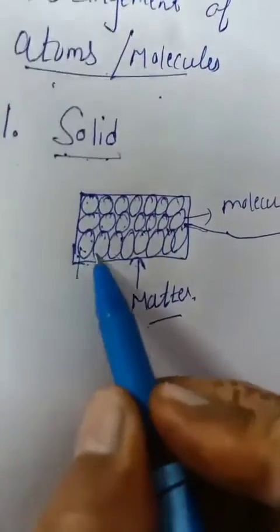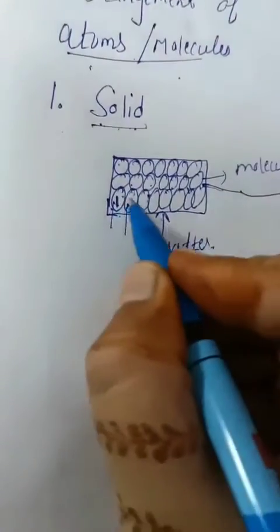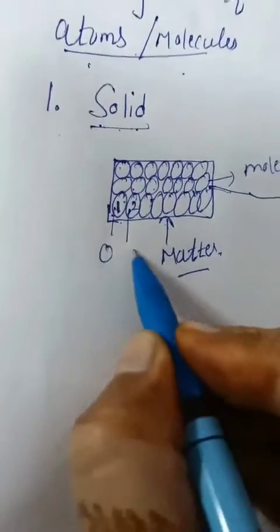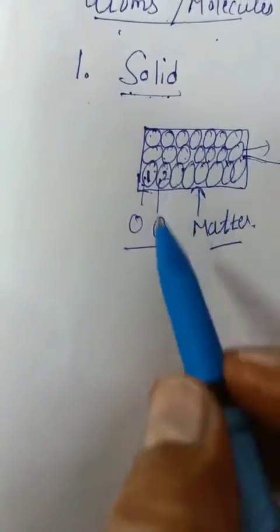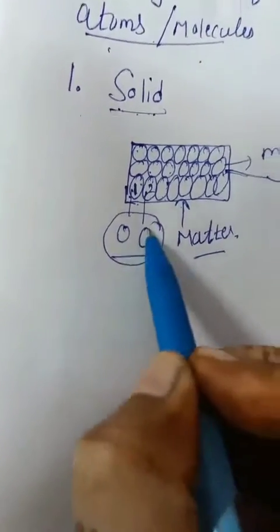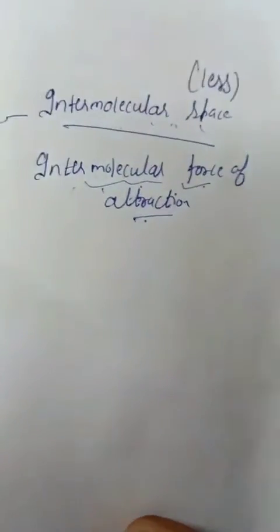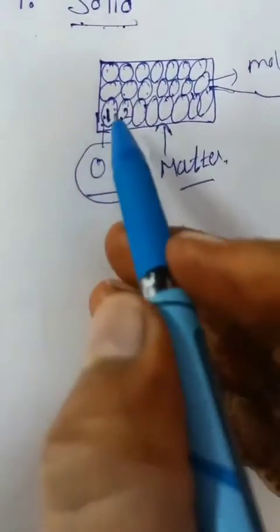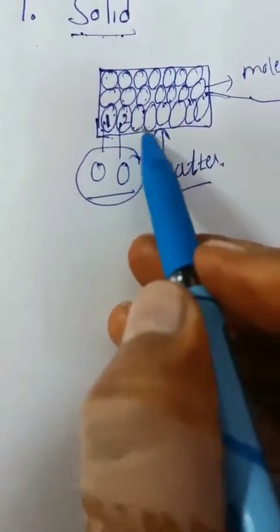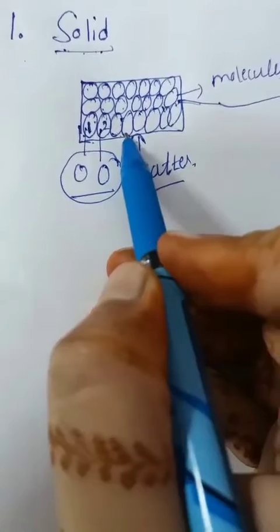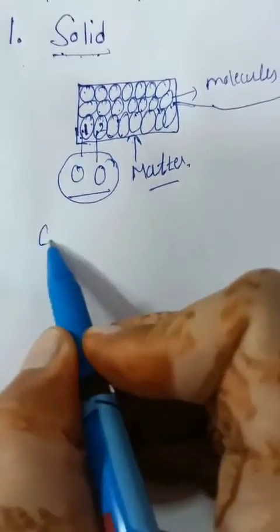Now we talk about the two molecules, this first molecule and second molecule. These two molecules are attracted towards each other and there is a force of attraction we call intermolecular force of attraction. It is a force of attraction between the two molecules. If two molecules are close to each other, then intermolecular force of attraction will be strong.